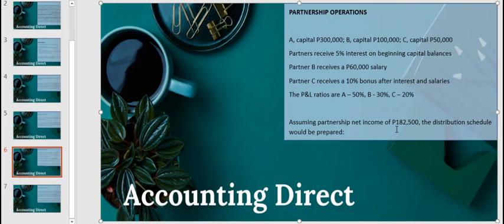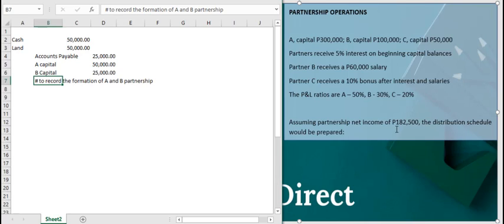The distribution schedule would be prepared. So let's prepare a distribution schedule. Now, in a partnership, it's not just profit and loss that can be agreed. They can agree on an interest on the beginning capital balance, so it would encourage partners to take in higher capital balances at the beginning. They can also agree on a salary.